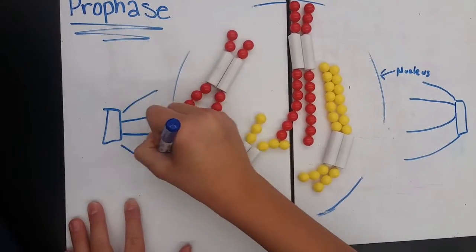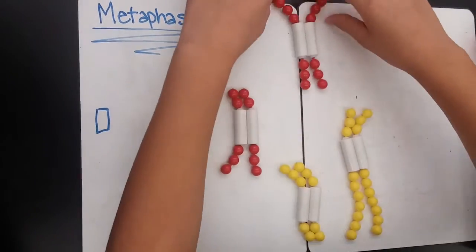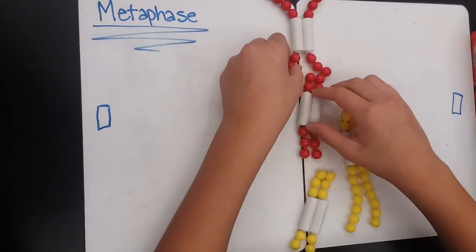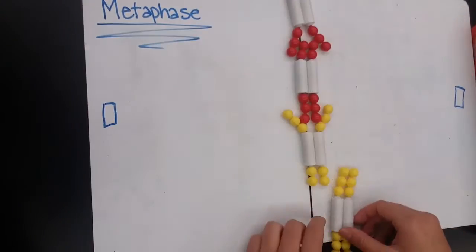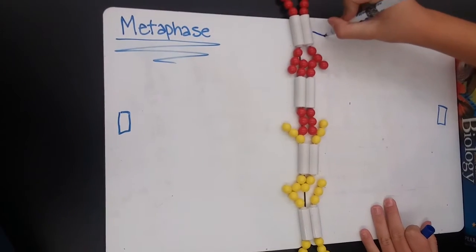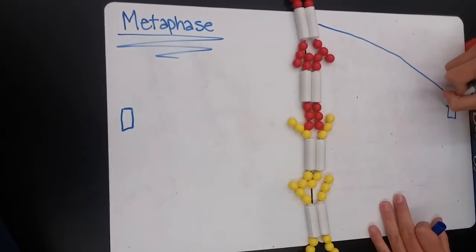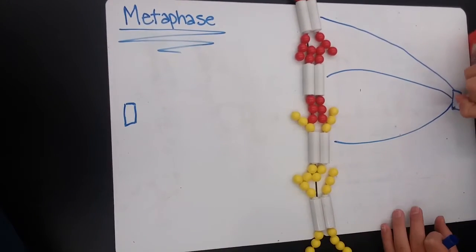The next phase in mitosis is metaphase. It is the shortest phase among the other phases of mitosis. In this phase, chromosomes line up across the center of the cell, and spindle fibers connect to the centromere of each chromosome to the 2 poles of the spindle.